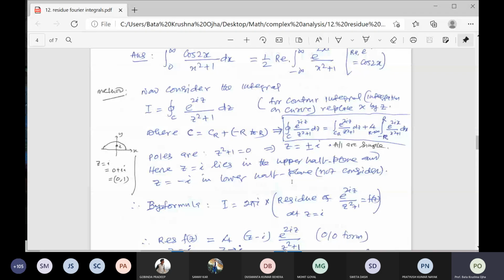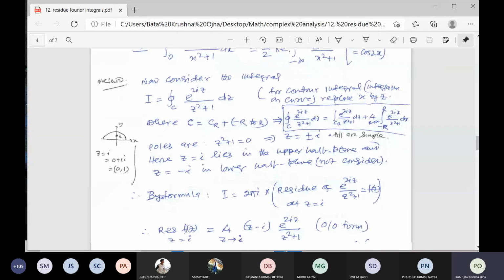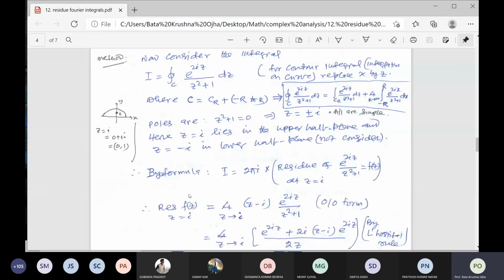So z is equal to i in the upper half of the z plane, z is equal to minus i in the lower part of the z plane. So that pole is not considered for us. Now by formula, what is your I? I is equal to 2 pi times the sum of the residues at z is equal to i. If you calculate the residue at z is equal to i, the function here is e to the power 2iz.